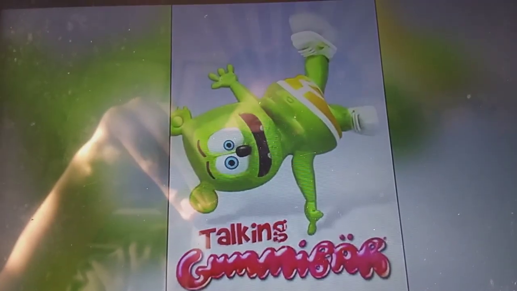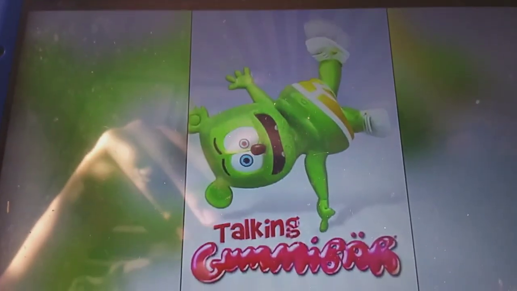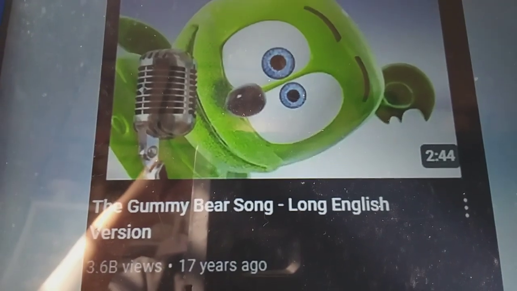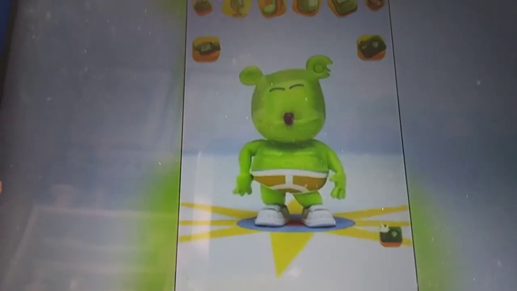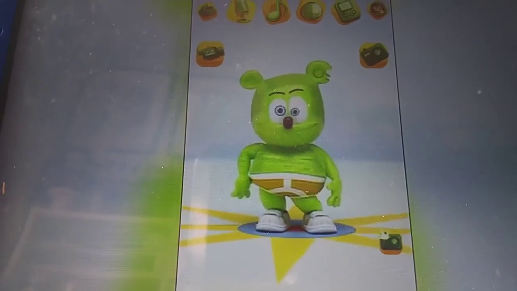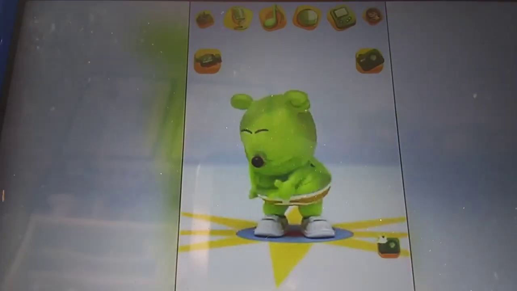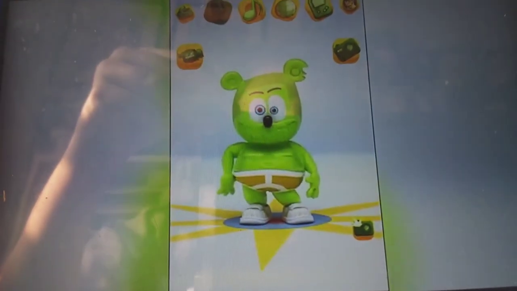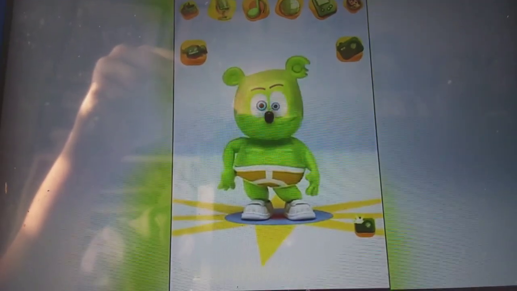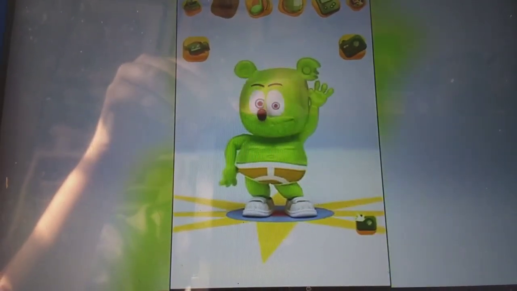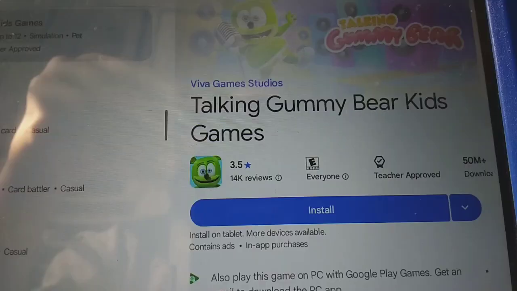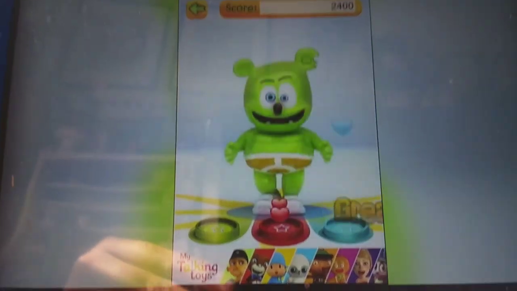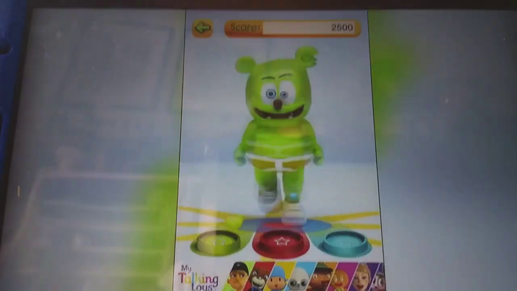The Gummy Bear talking game is based on the Gummy Bear song that was around since 2007. The game has been changed throughout the years in its design and many other things. Just like the Talking Tom app, it repeats whatever you say. You're probably thinking, why are you talking about this? This is not lost media. Well, yeah, true, it's still available on Google Play, but the First Gamer has some info about it. Take it away, the First Gamer.